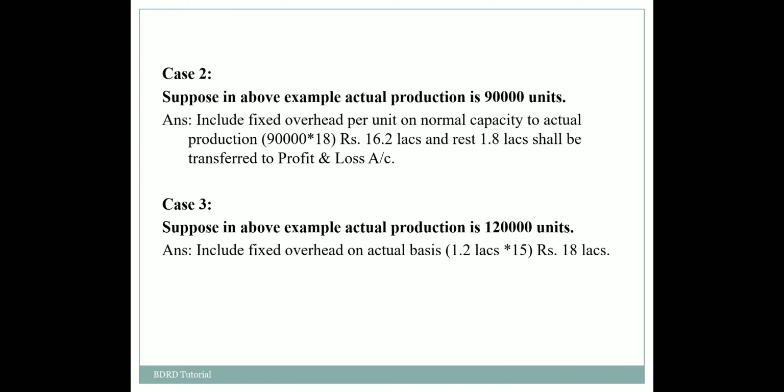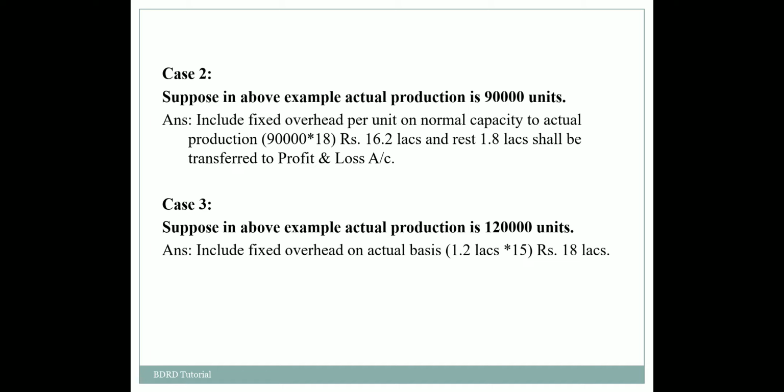If we value inventory at 20 for fixed overhead, then that inventory will be overvalued and the losses of rupees 1,80,000 will be included in closing inventory, which can lead to higher gross profit than actually earned.